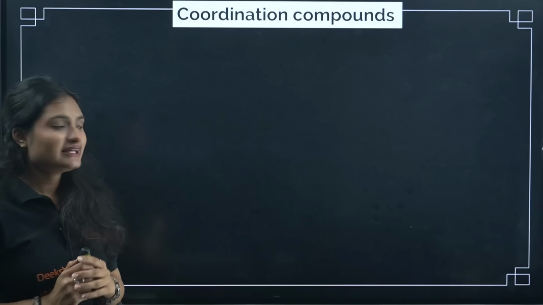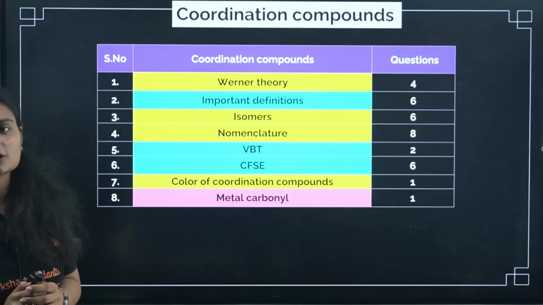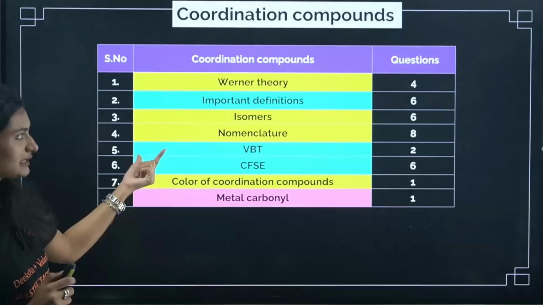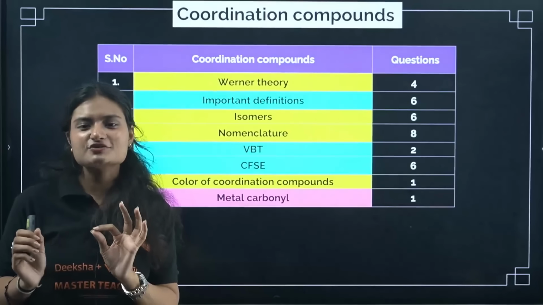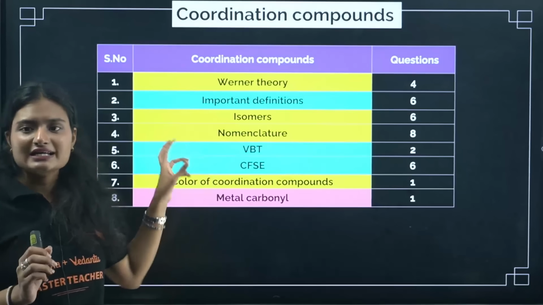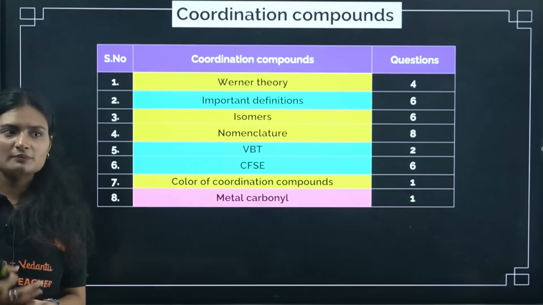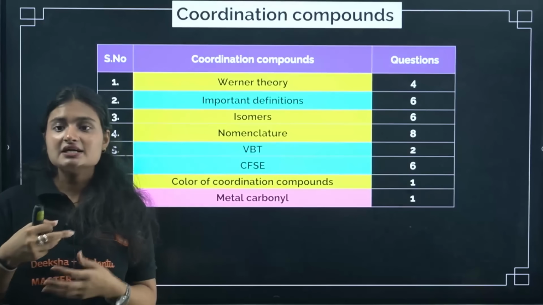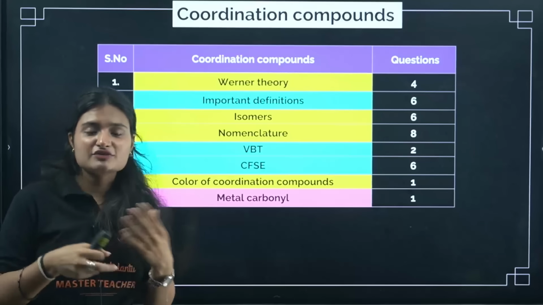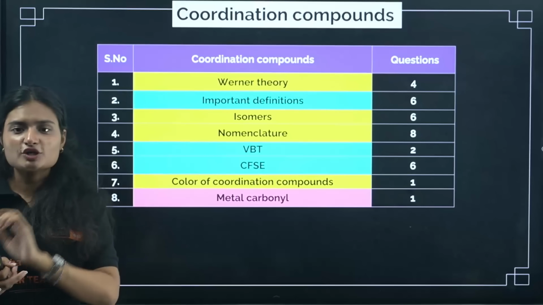Okay, next is coordination compounds. From coordination compounds, the major questions were seen from nomenclature. Yes, lots and lots of questions from nomenclature. Then from isomers and the definitions. So definitions were about homoleptic complexes, heteroleptic complexes, about ambidentate ligands, right? Isomerism is very important. What kind of isomerism is exhibited by this particular complex, right?